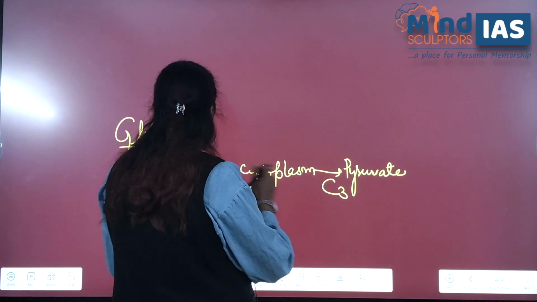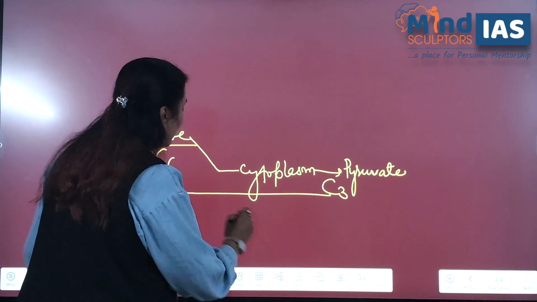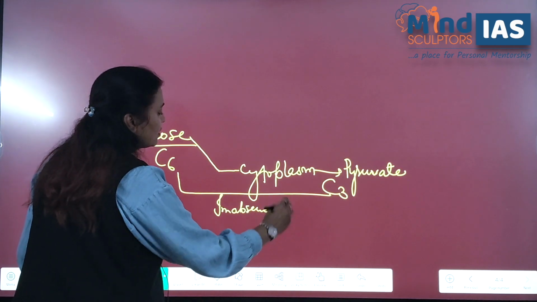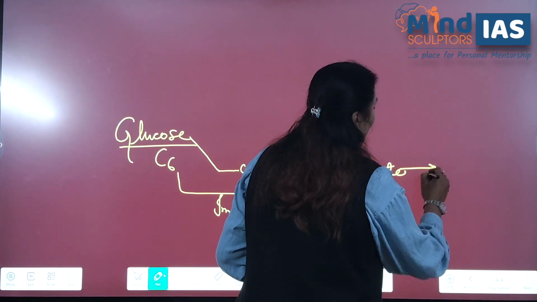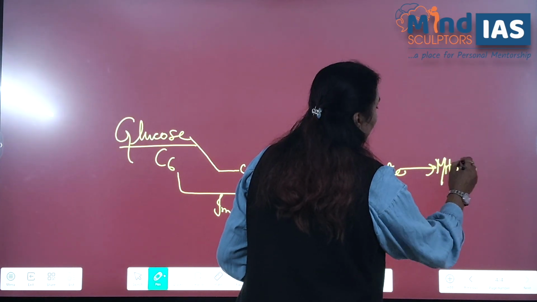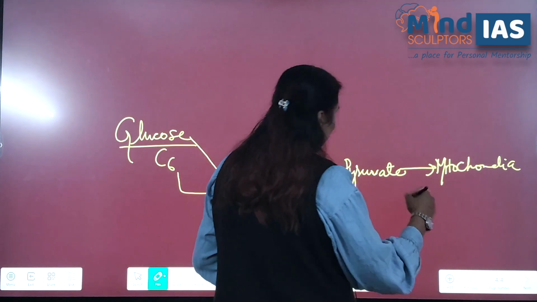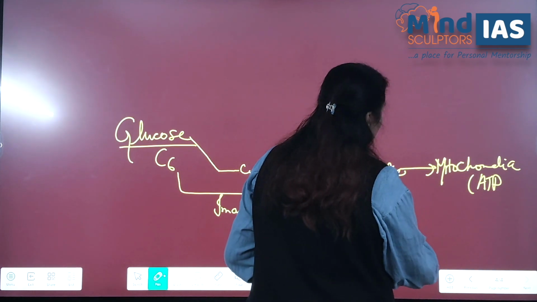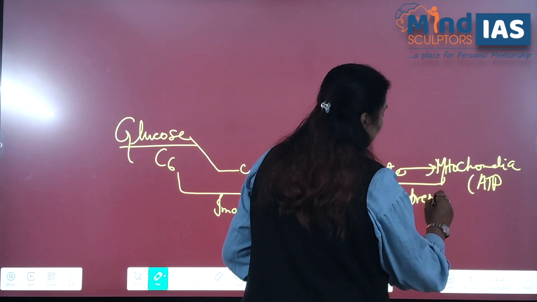The conversion of glucose into pyruvate, C6 to C3, happens in the absence of oxygen. Then this pyruvate will enter into the mitochondria and will produce ATP. This process takes place in the presence of oxygen.